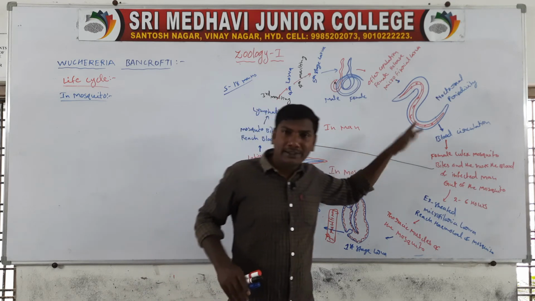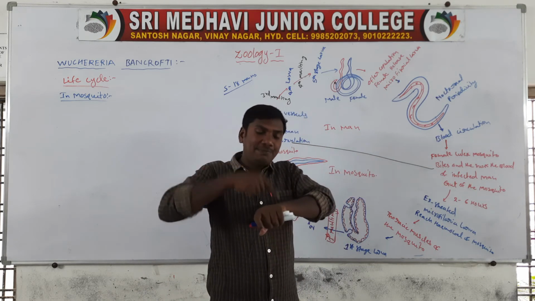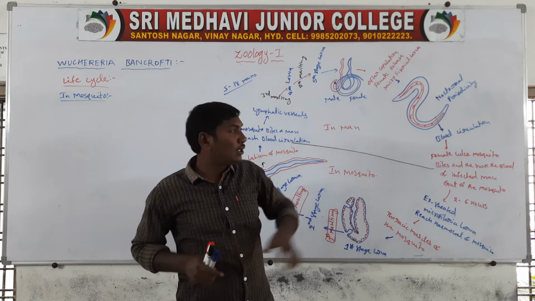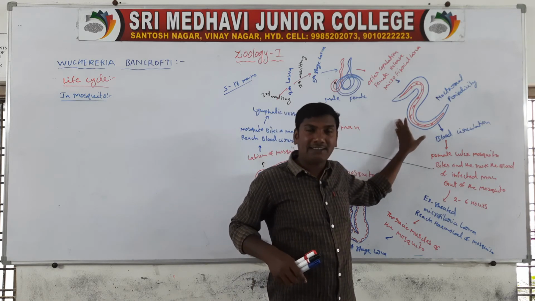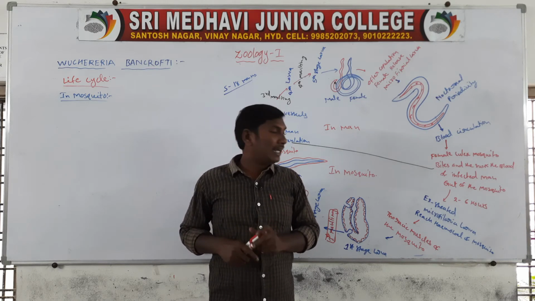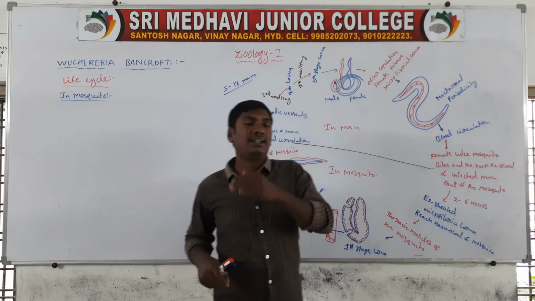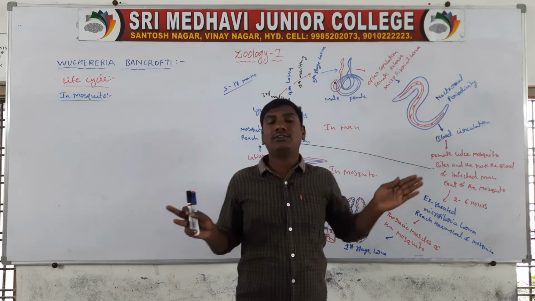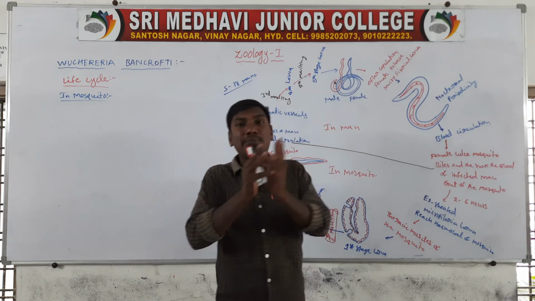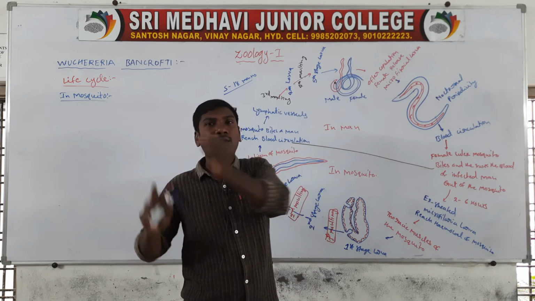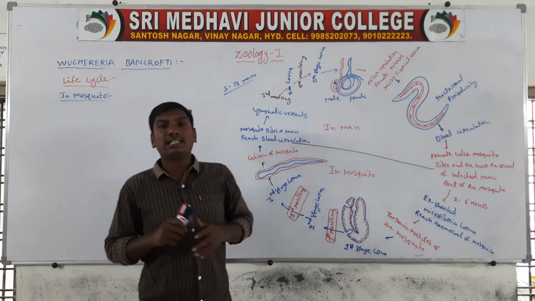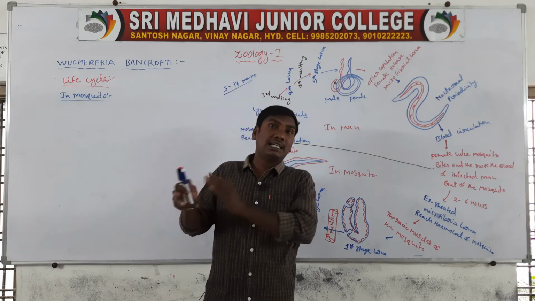The female Culex mosquito bites infected persons and sucks the blood of the infected persons. These sheathed microfilaria larva enter into the gut of the mosquito. In the gut, in 2 to 6 hours, the sheath is dissolved. These larva migrate from the gut to the hemocoel, then from the hemocoel to the thoracic muscles of the mosquito.